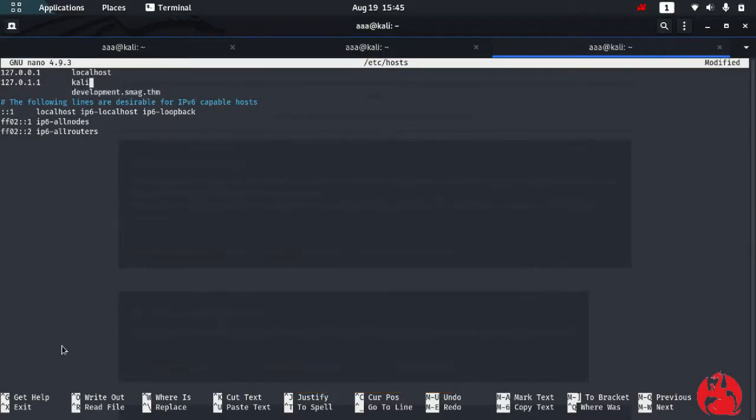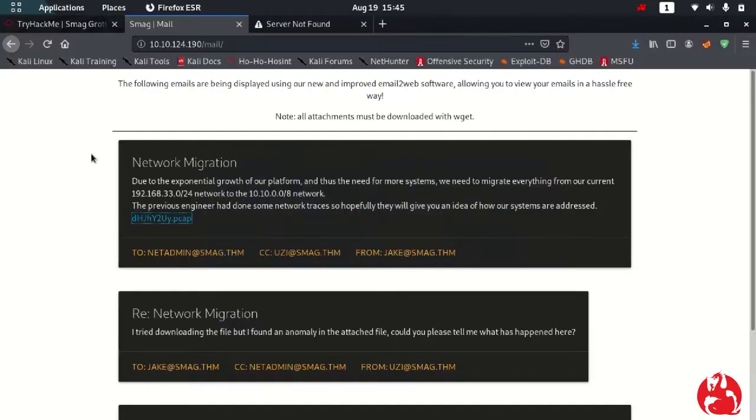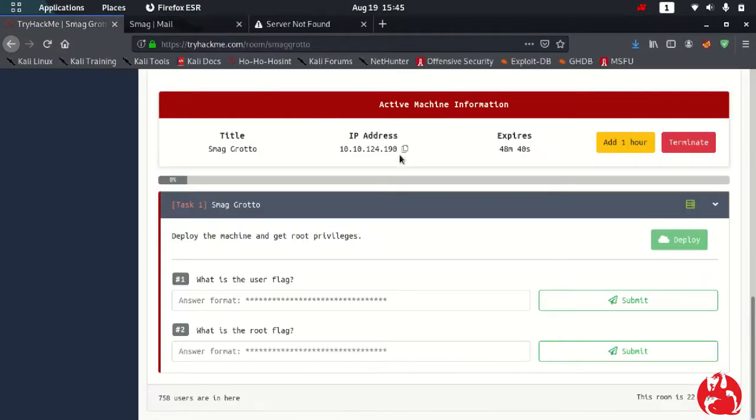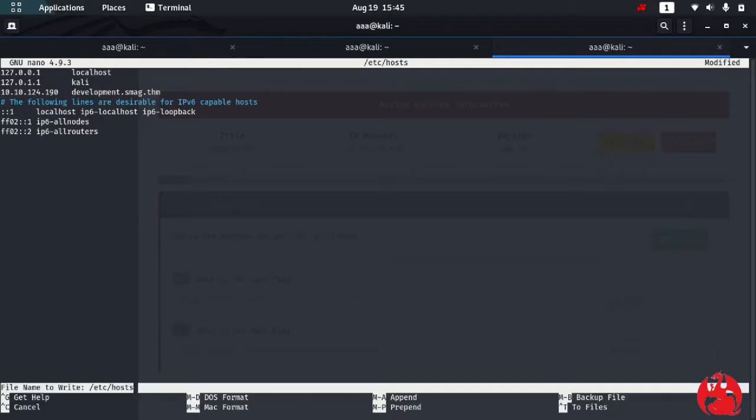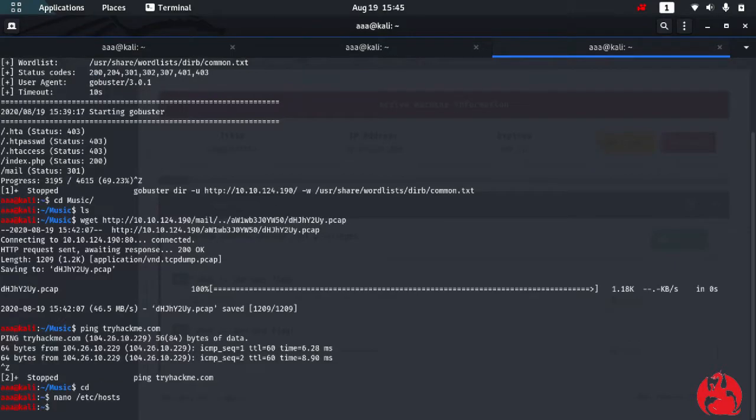So the IP is this one. I've copied this, and this is the IP. The only reason we are putting in /etc/hosts is because both of them have the same IP. Let's do this again with sudo privileges.